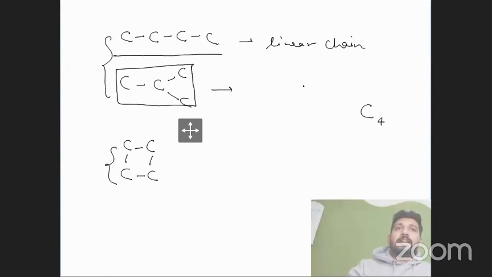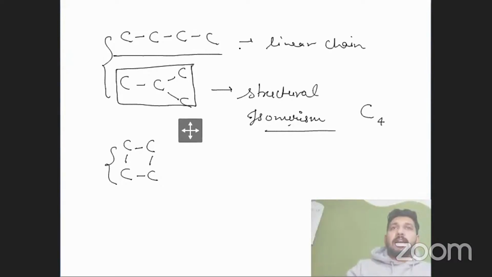So if the structures are different, they will be known as structural isomerism. Isomerism defines that if a structure of a specific element differs in the form of bonding, then it will form isomers, right?